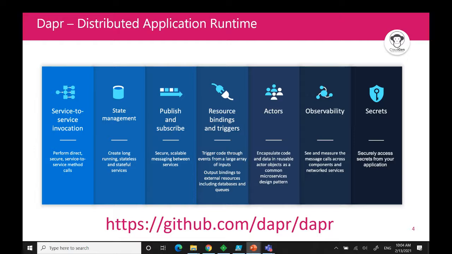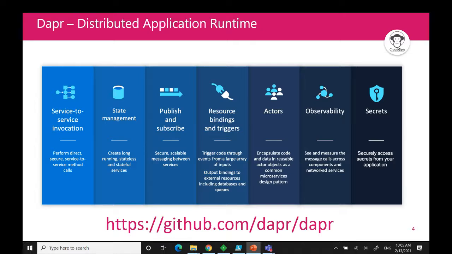Same with resource bindings and triggers. For instance, if you have a blob that lands on the blob storage, that's somehow an event as well, and you might want to kick off something. You can see that a bit like the bindings of Azure Functions. And by the way, Dapr also integrates with Azure Functions. You also have the actor model that was mostly used in Service Fabric, and Microsoft brought that to Dapr as well.